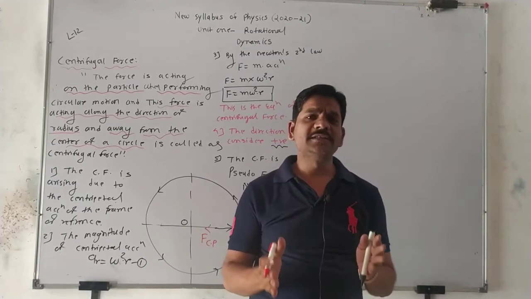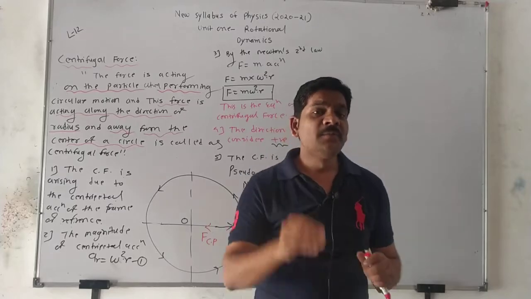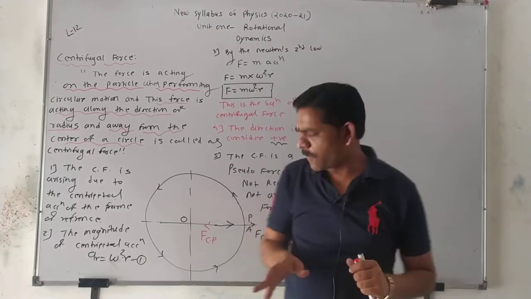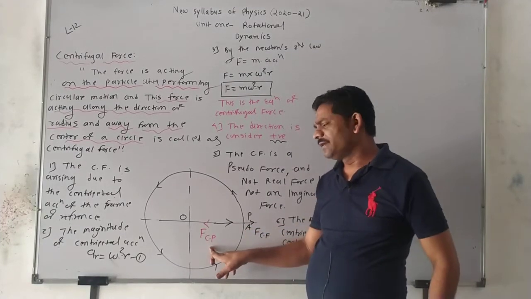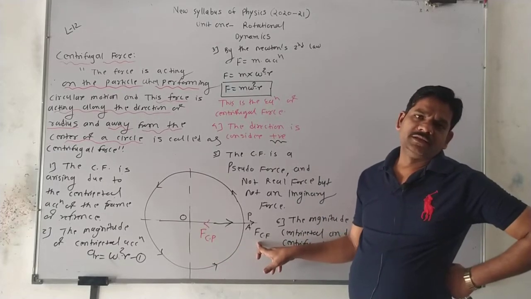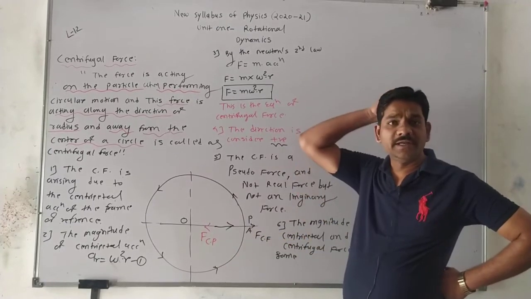Yes or no? Yes. Because of that, the particle should be at rest, in balance condition. The particle does not move away from the circumference. Why? Because the magnitude of the centripetal force is equal to the magnitude of the centrifugal force.